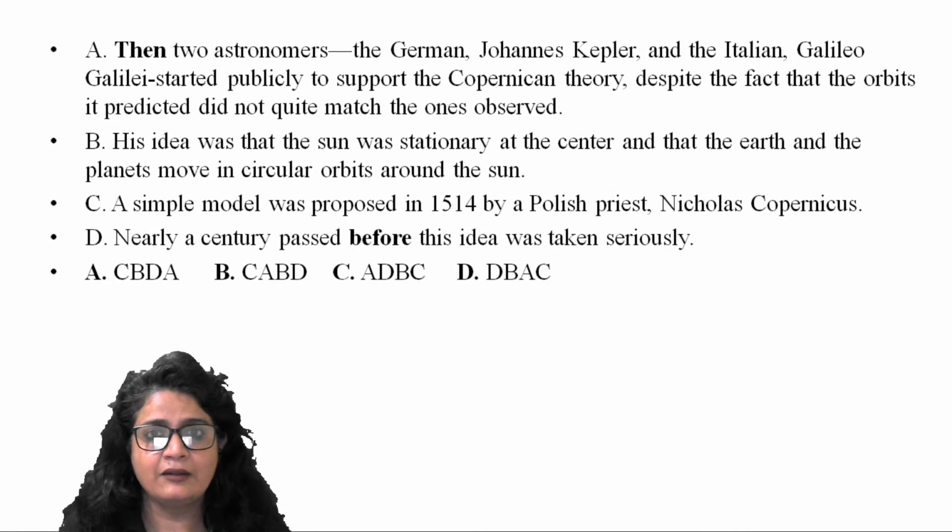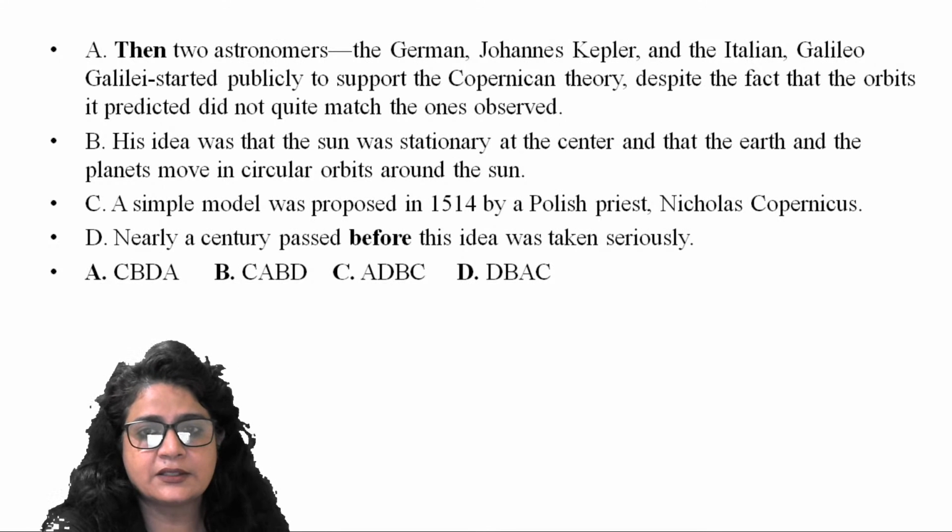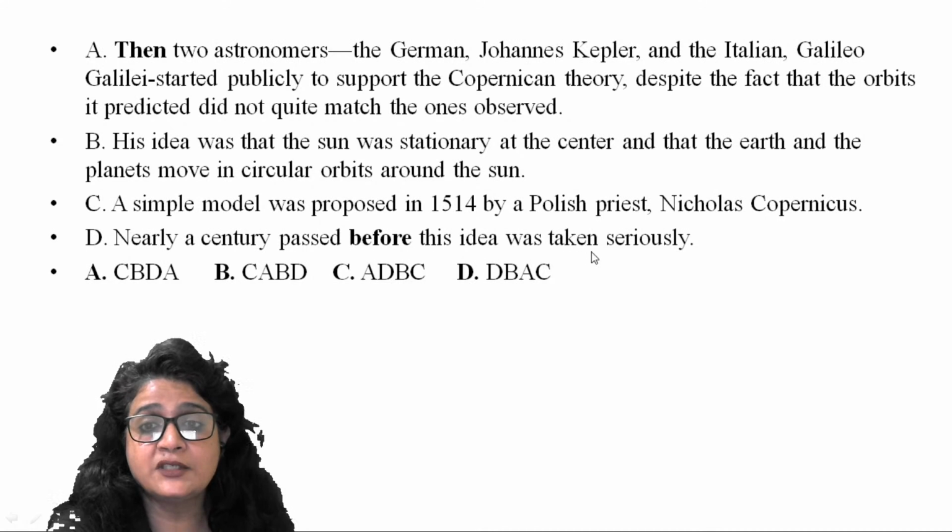So by scanning, the technique that we use for reading comprehension, you also have to scan these words in your paragraph questions. So look at this. A simple model was proposed in 1514 by a Polish priest, Nicholas Copernicus, right? So nearly a century passed before this idea was taken seriously.